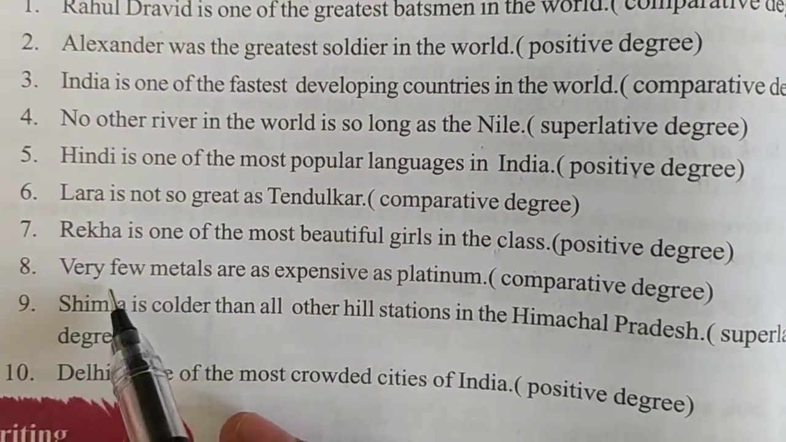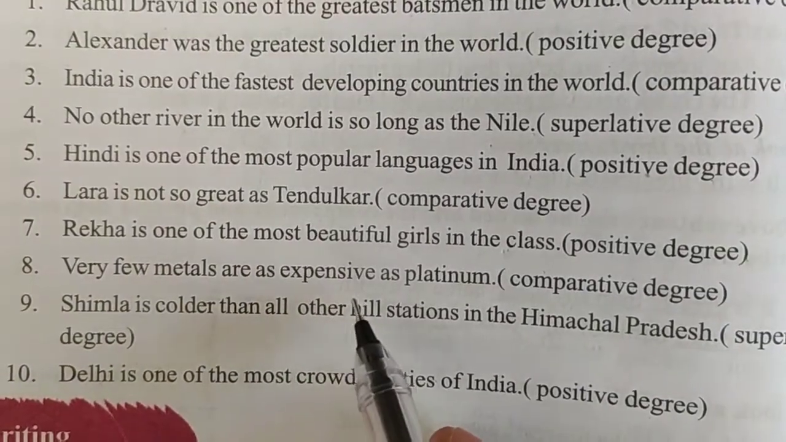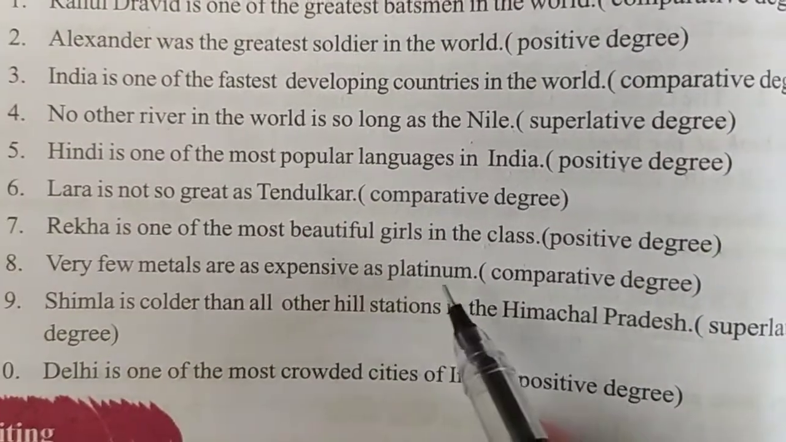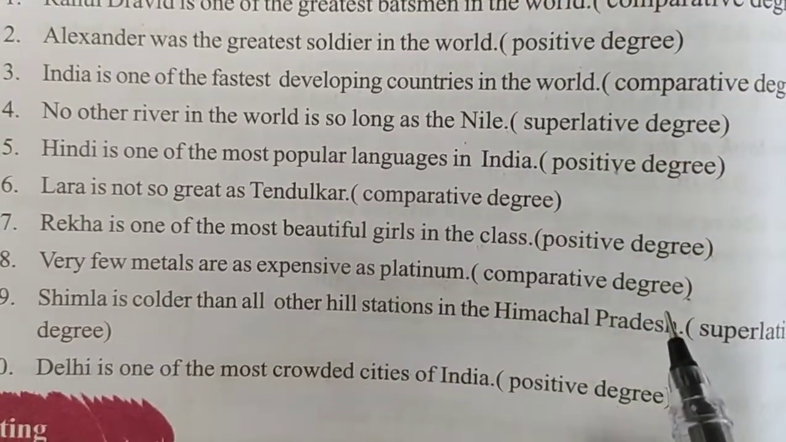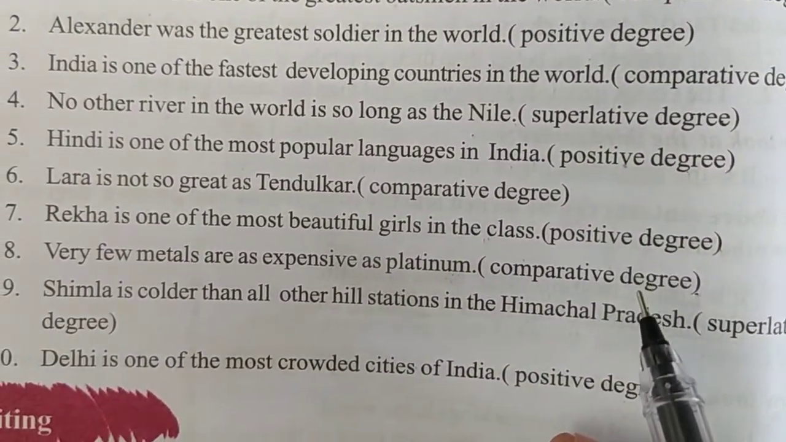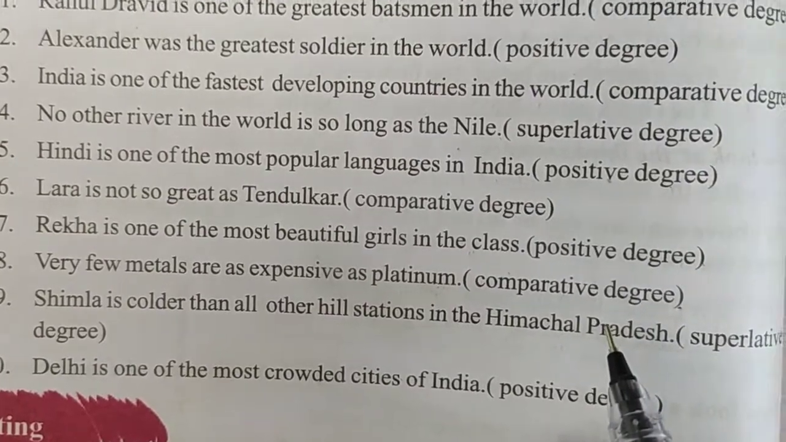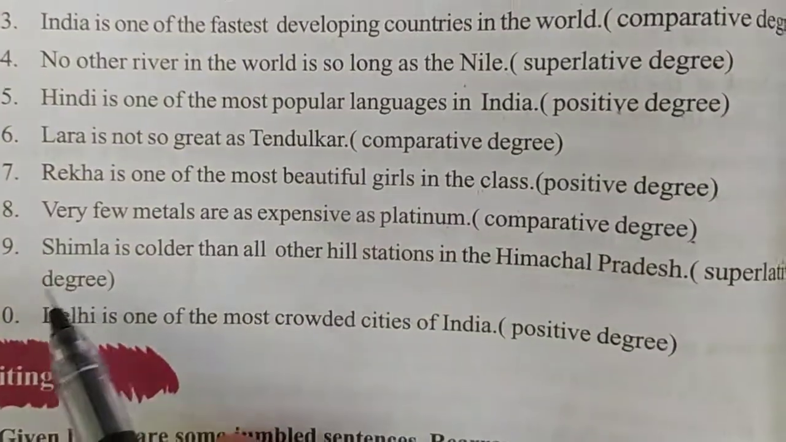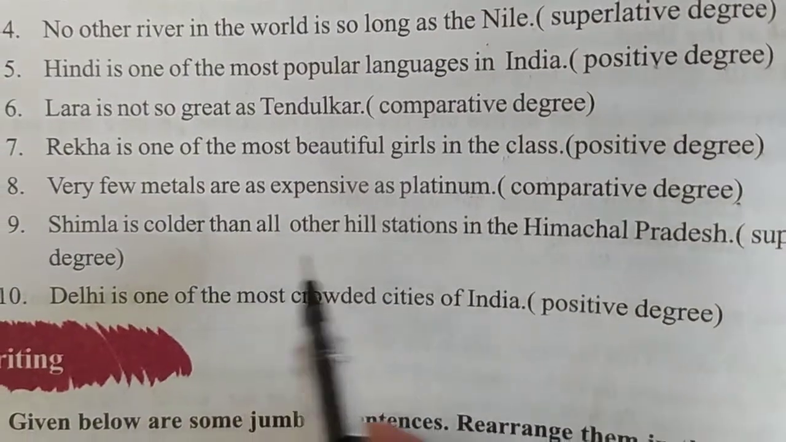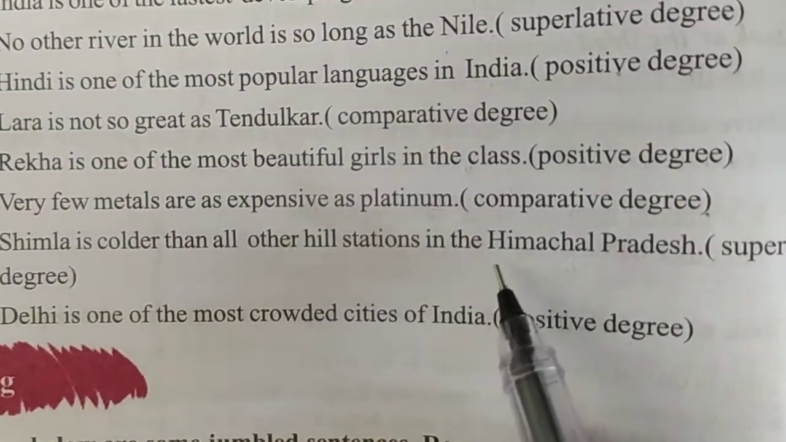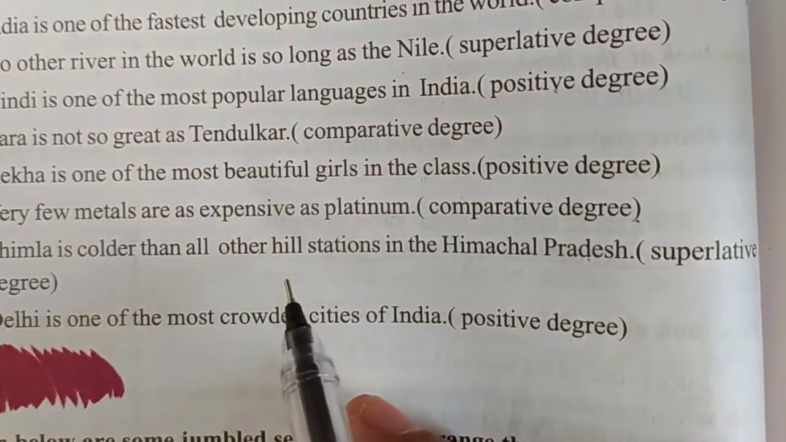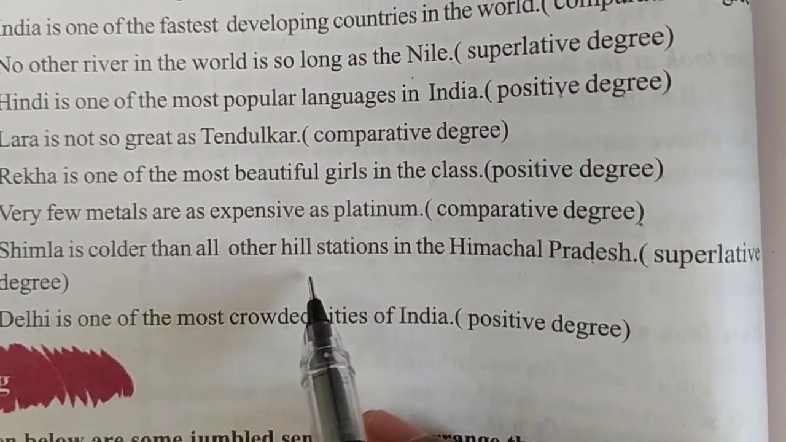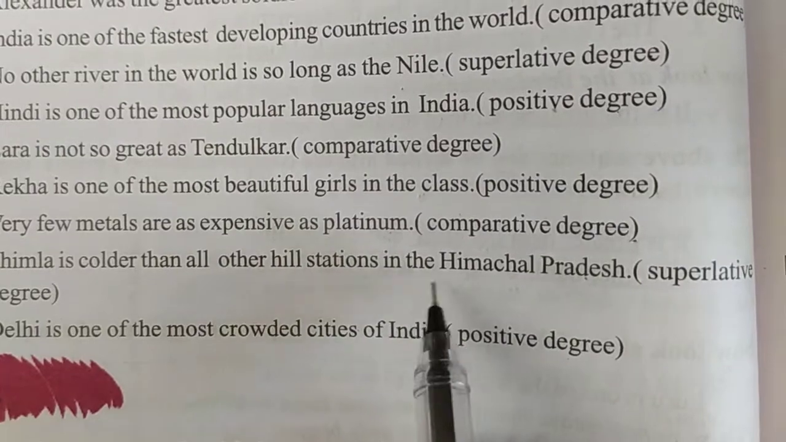Eighth one, very few metals are as expensive as platinum. We need to change this sentence into comparative degree. The answer is platinum is more expensive than most other metals. Ninth one, Shimla is colder than all other hill stations in Himachal Pradesh. We need to convert this sentence into superlative degree. The answer is Shimla is the coolest hill station in Himachal Pradesh.